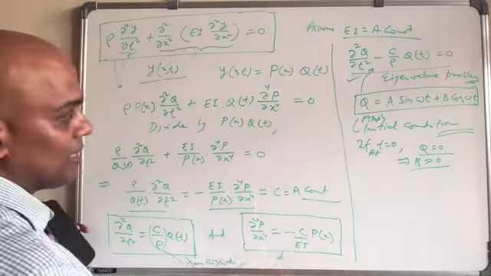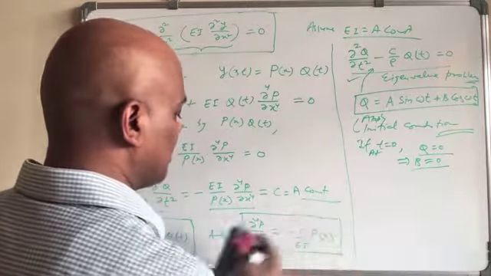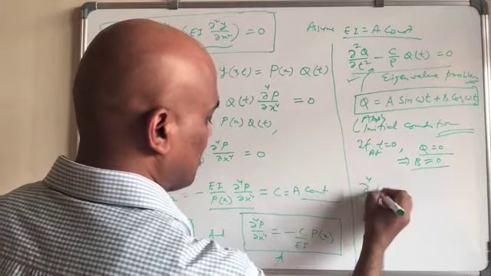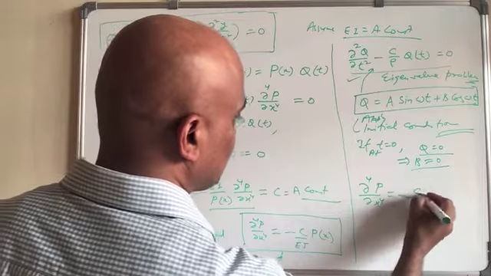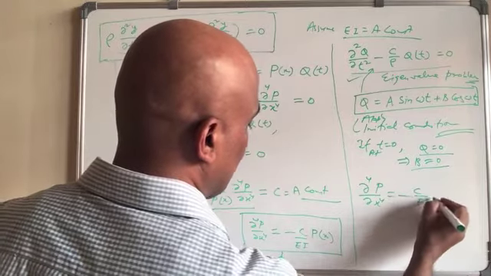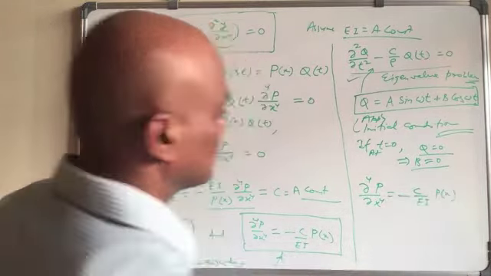The second equation that we have to solve is del 4 P over del x4 equal to minus C over EI and P. It's like this. So this we will solve. Here also we solve the similar way.